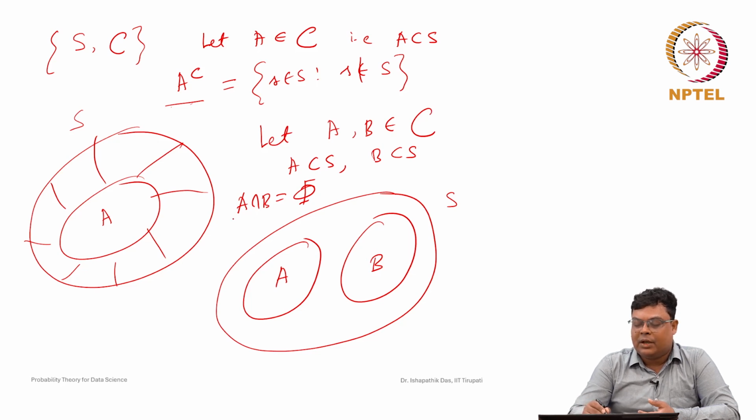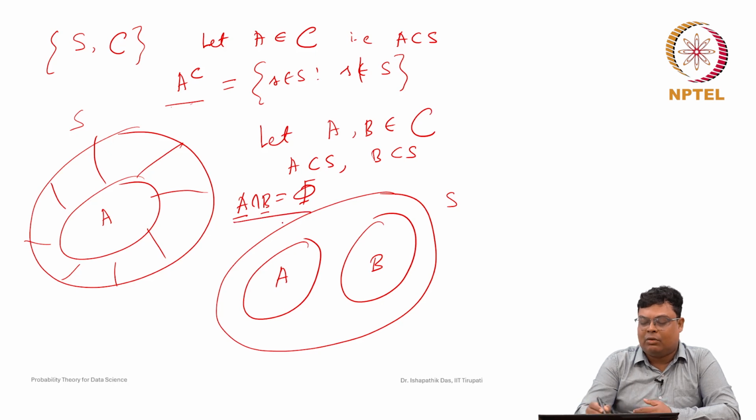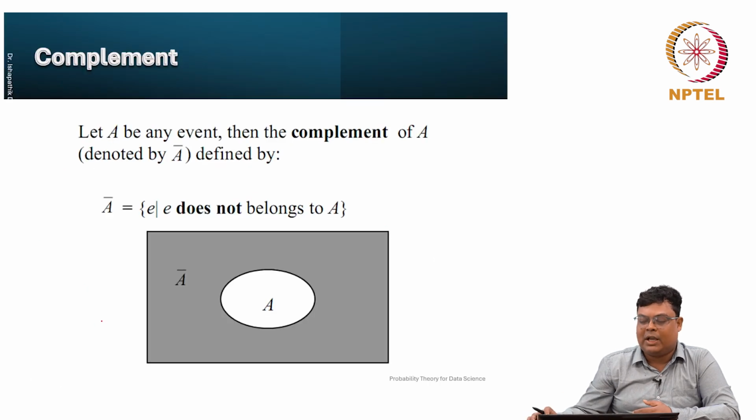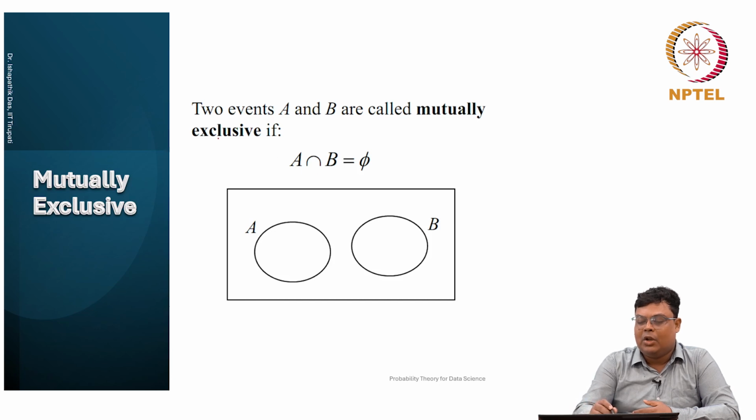In that case, if you are doing the experiment and the element belongs to A, then B cannot occur, because the intersection is phi. So if A occurs, then B cannot occur, and if B happens, then A cannot happen. That is why, whenever A intersection B is phi, the events are known as mutually exclusive events. Two events A and B are called mutually exclusive if A intersection B is equal to phi.